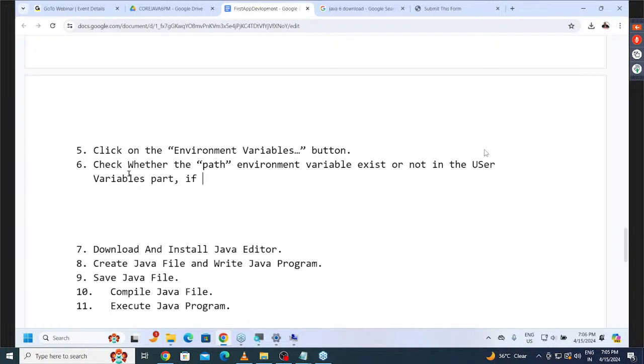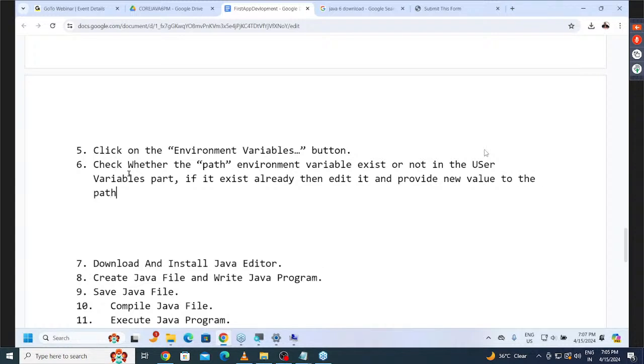Observe carefully. If it exists already, then edit it and provide a new value to the path.